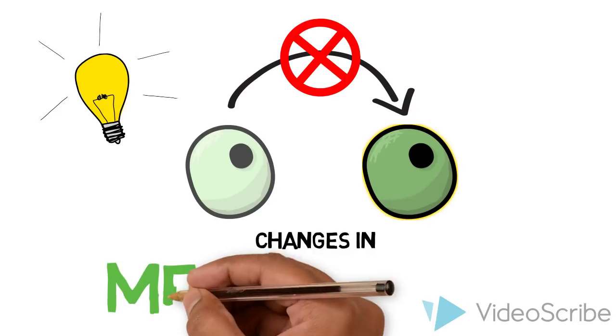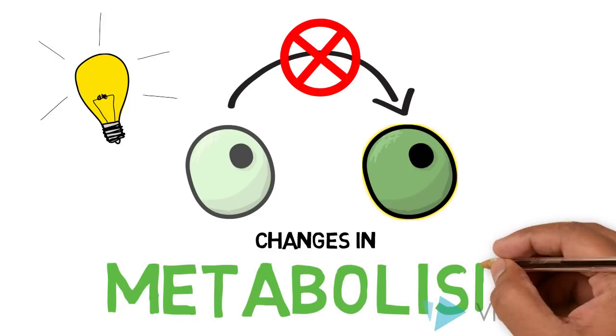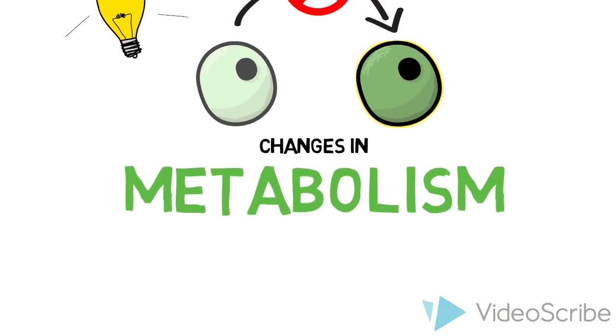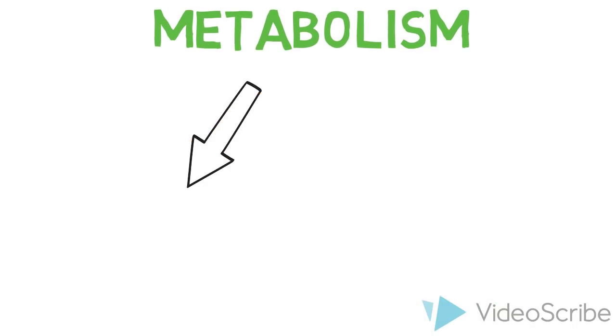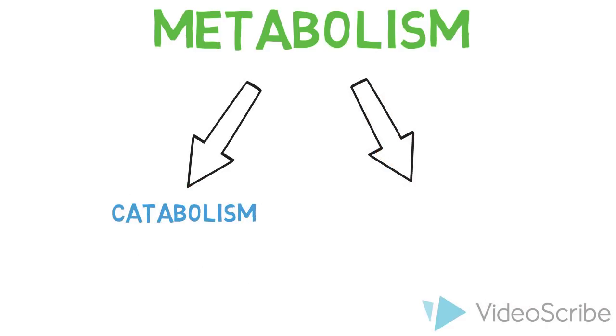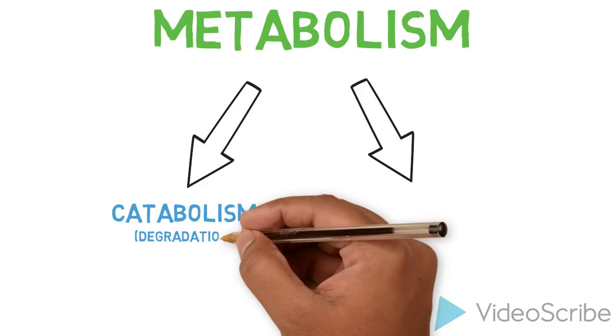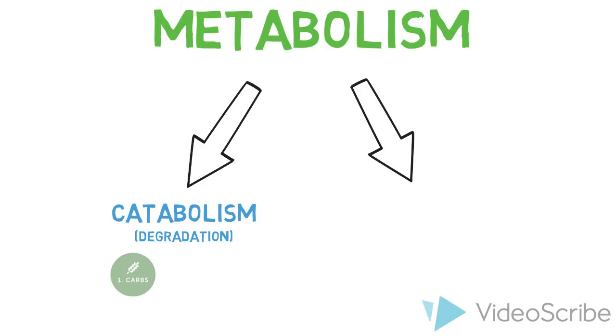As cancer cells develop from normal cells, many cells experience changes in metabolism. Metabolism can be split into two core processes. Catabolism, or degradation, is the breakdown of nutrients such as carbohydrates, proteins, and fats. This process provides reducing equivalents, oxidized metabolites, and energy in the form of ATP.